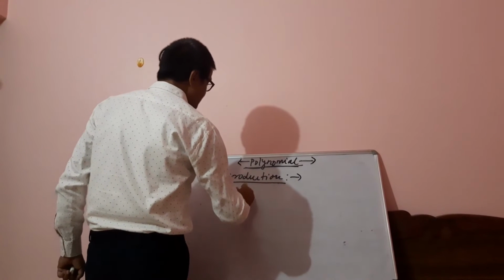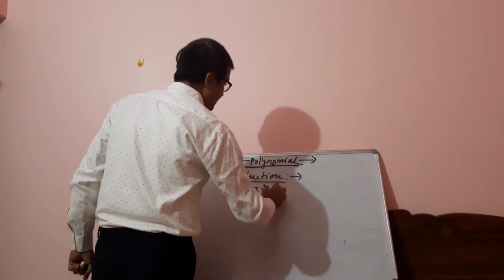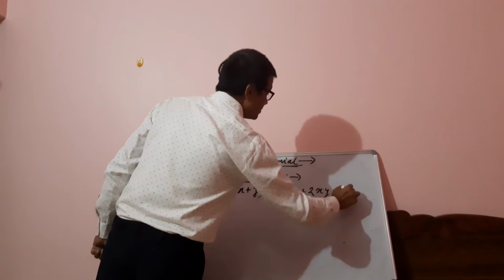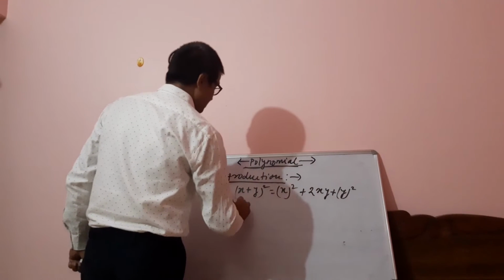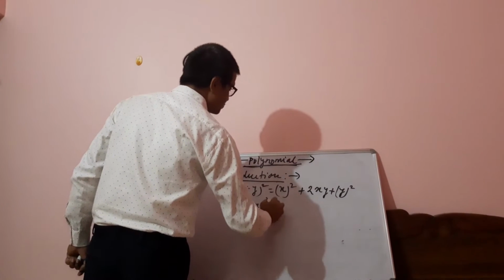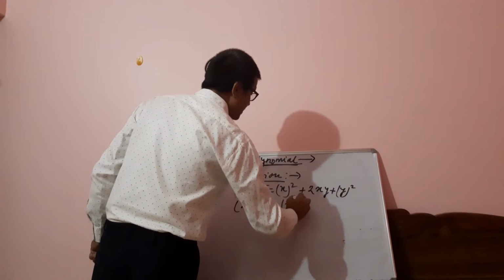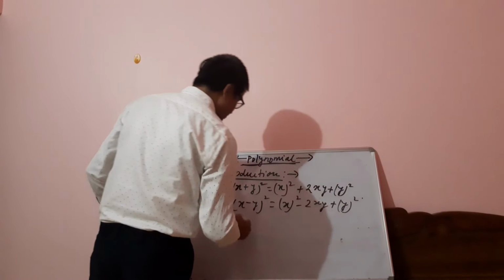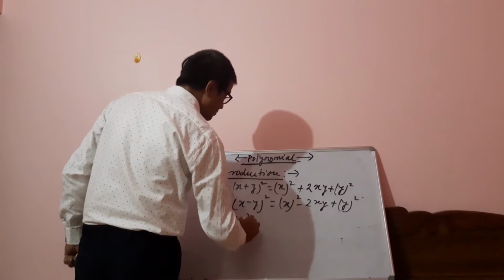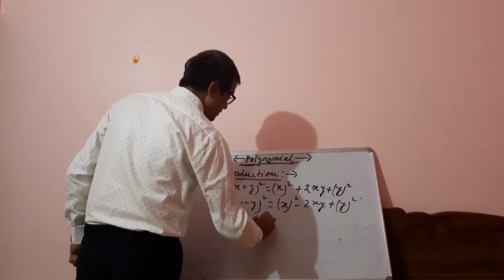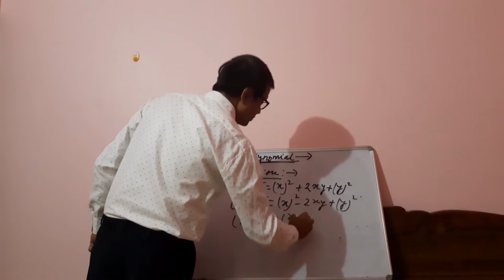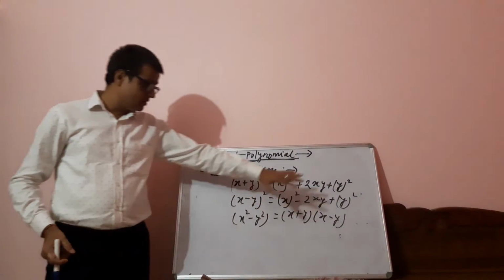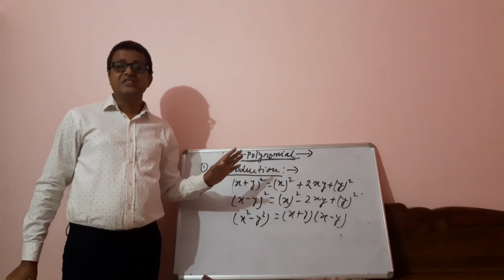You could recall, suppose (x + y) whole square is equal to x square plus twice xy plus y square. One more, (x - y) whole square is equal to x square minus twice xy plus y square. One more, I am just taking here, x square minus y square is equal to (x + y) in one bracket and (x - y) in one bracket. So these are all called algebraic identities.